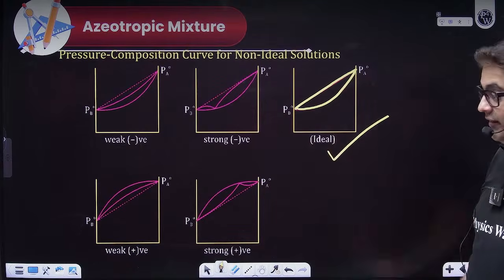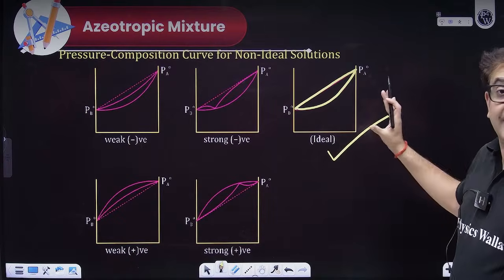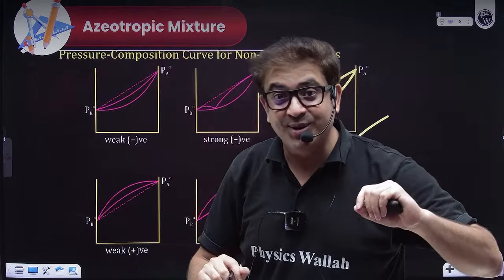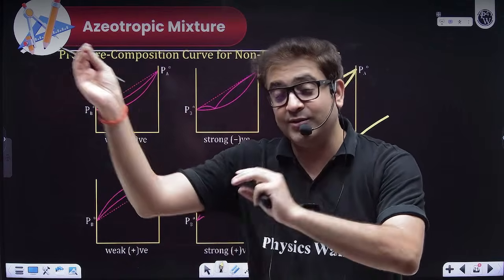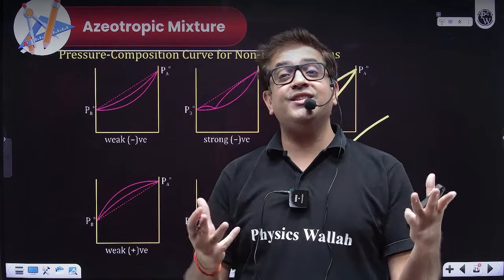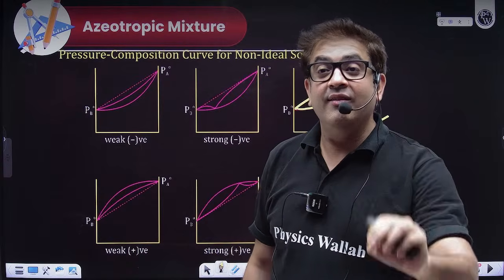This is a straight line, this is a curve. Sir, in nature you said there is no exactly ideal solution, only approximately ideal solutions. Then in nature what do we have? In nature we only have non-ideal solutions.